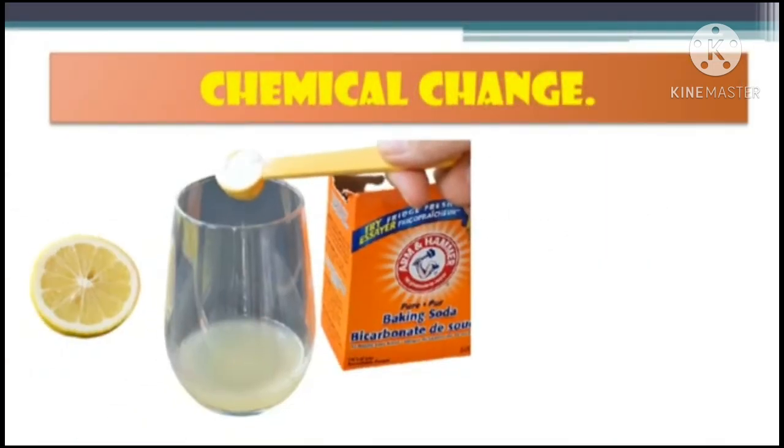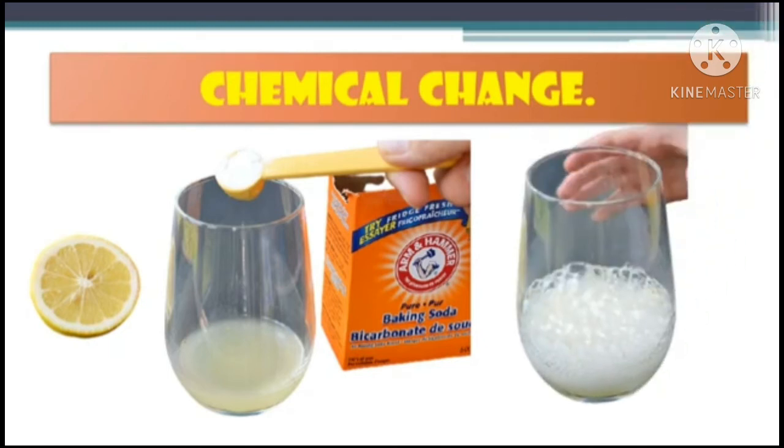Now next we have to perform one activity, and for that, take lemon juice in a clean glass, take 2 drops of the lemon juice in a spoon and taste it, and after that add a pinch of baking soda to the glass of lemon juice. Now after adding the baking soda to the lemon juice, let's observe what happened. The effervescence, or bubbles, are coming out from the solution. That means the lemon juice is converted into a new type of solution, and its taste has also changed.